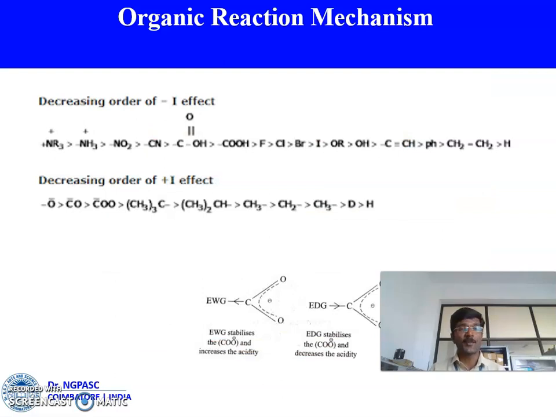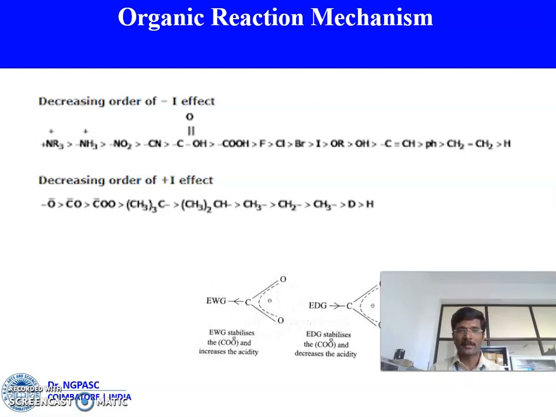So these are some examples for minus I group and plus I group. Minus I means negative inductive effect. For example, amine, nitro, cyanide, carboxylic acid, fluoro, chloro, bromo, iodo, ether, hydroxy, amine. These are the examples for minus I group.